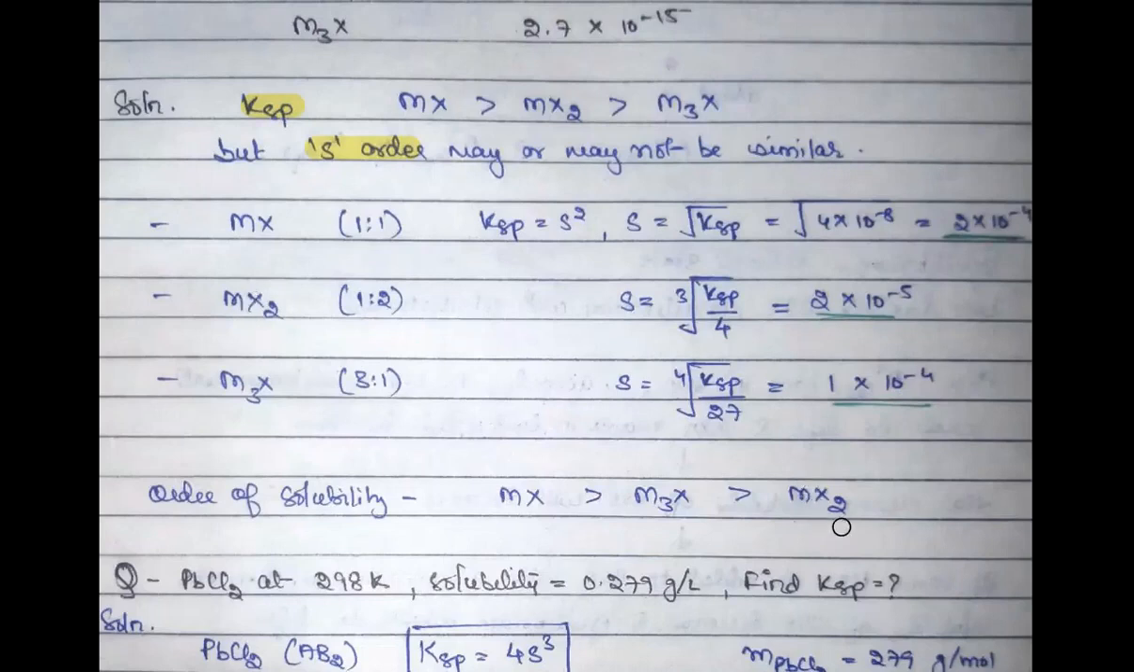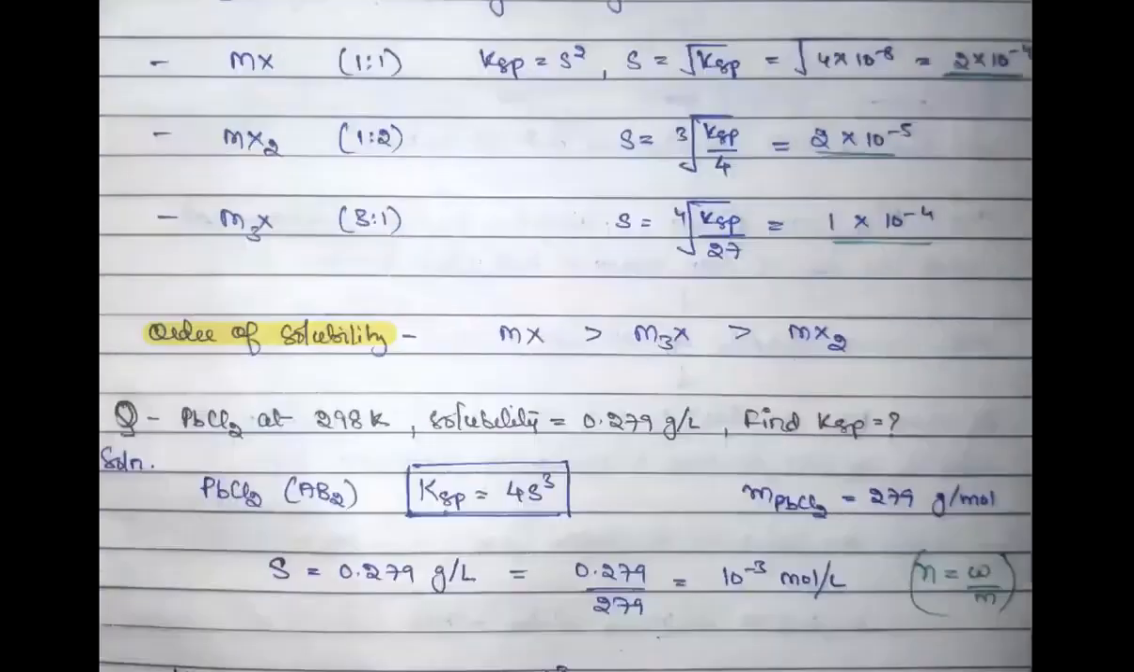So this is a really good question, because sometimes what we do is that we just take the KSP values and think that if KSP is higher, then S should also be higher. No, it is not always the case. There might be minor changes. So always perform it in this way, and with this you will get the order of your solubility.